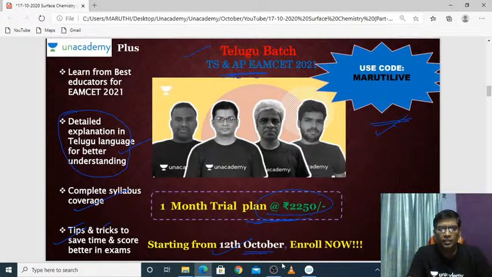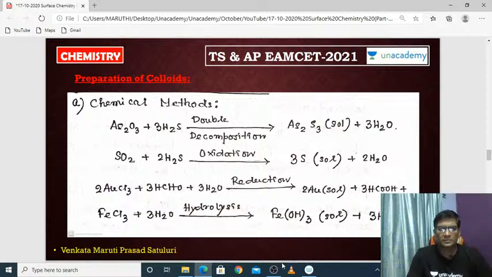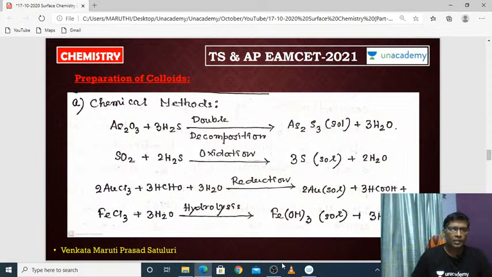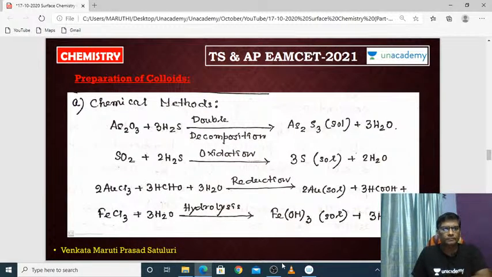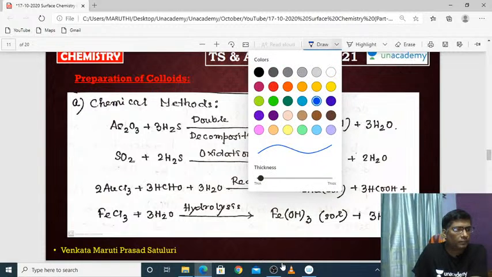Right? So in the last session, we discussed all the important concepts about surface chemistry. The classification of colloids is also over. Now, coming to the preparation of colloids. So today's topic is preparation as well as properties of colloids. It's very important for you. Let us see how the preparation of colloids is done.